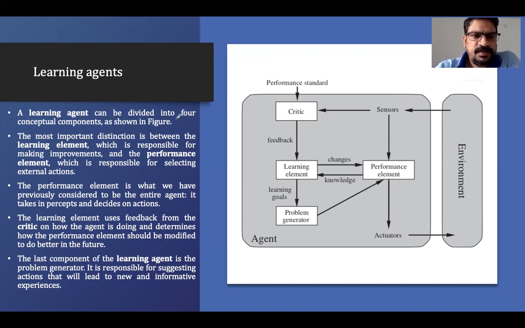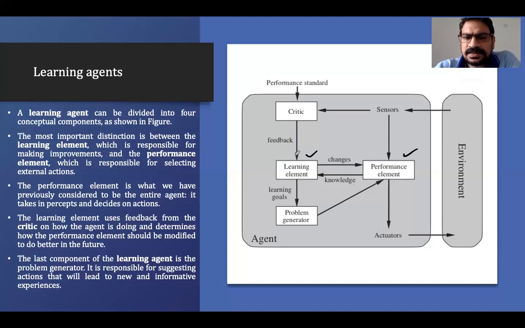So a learning agent can be divided into four conceptual components as shown in the particular figure. The most important distinction is between the learning element, which is responsible for making improvement, and the performance element, which is responsible for selecting external action. So we have the performance element and we have the learning element. There are two elements. The sensor will sense the current percept or current sequence. Performance element will perform the action.